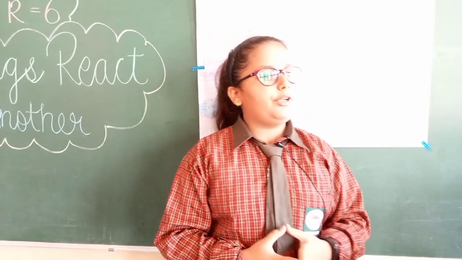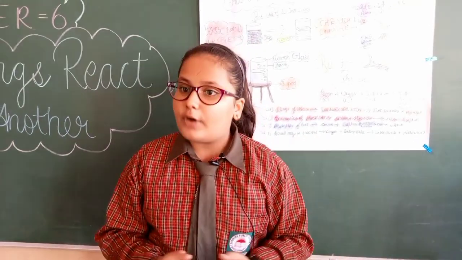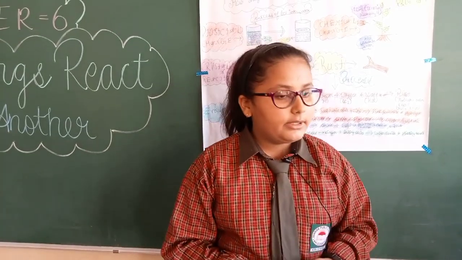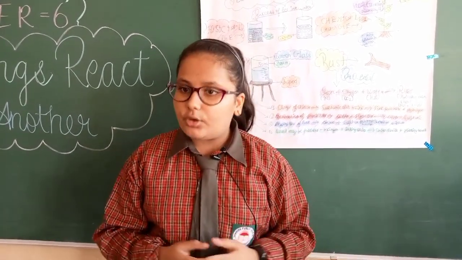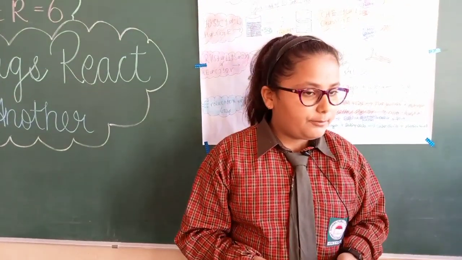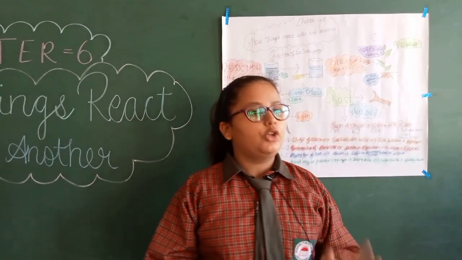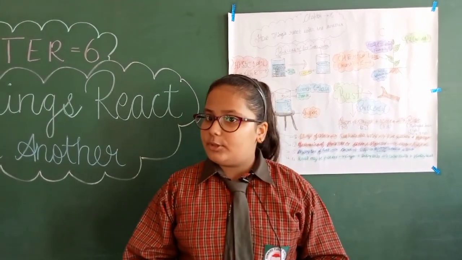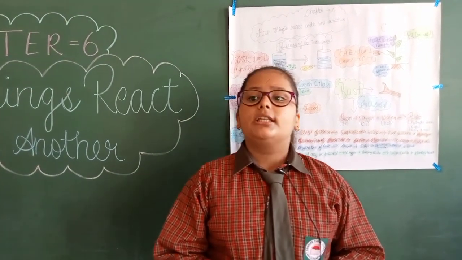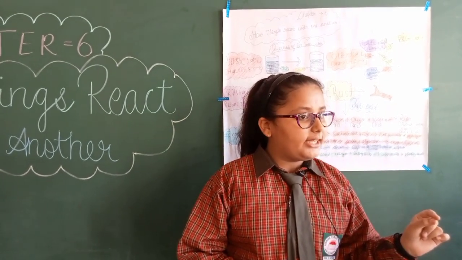Now how can we prevent rusting of iron? We can prevent rusting of iron by painting iron, by applying grease or oil on iron, by putting iron in contact with non-metals, or by the process of galvanizing. Now let's repeat it again. How can we prevent rusting of iron?